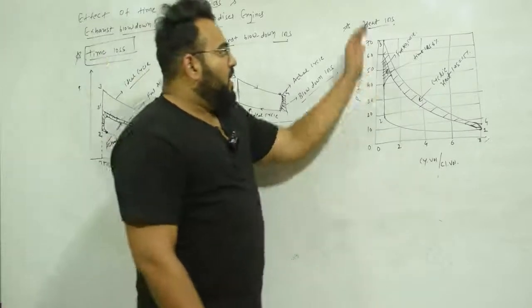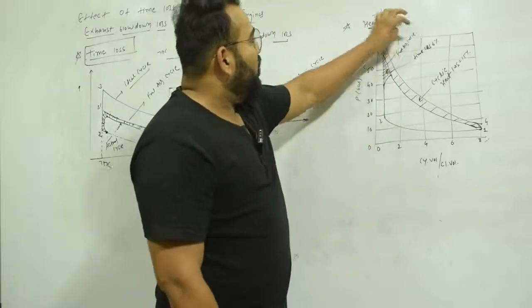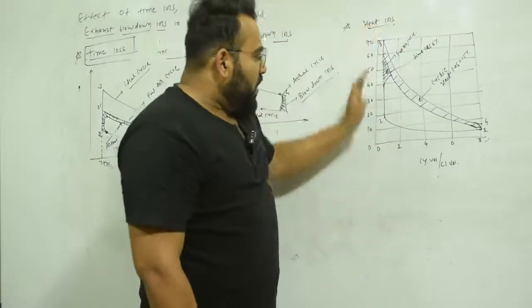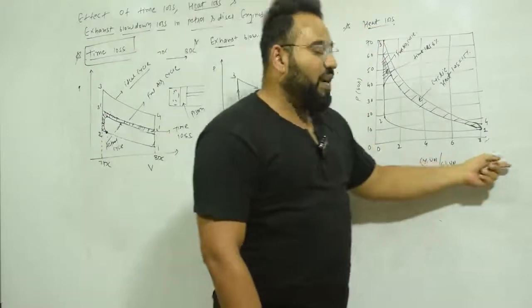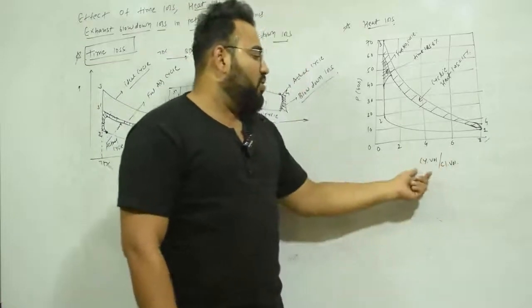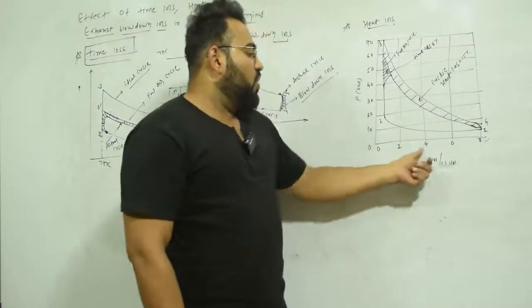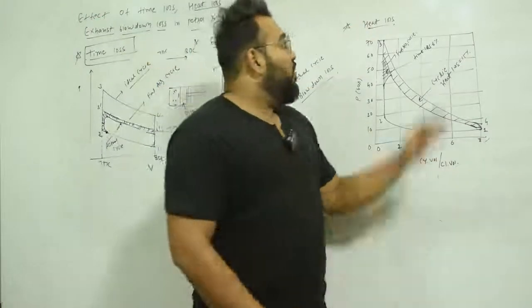In the same way, here you can see the heat loss. What is heat loss? Here you have the graph, that is pressure, and here you have the compression ratio, or you can say cylinder volume upon clearance volume, with the ratio 0, 2, 4, 6, 8, and the pressure from 0 to 70. So let me tell you what is heat loss.